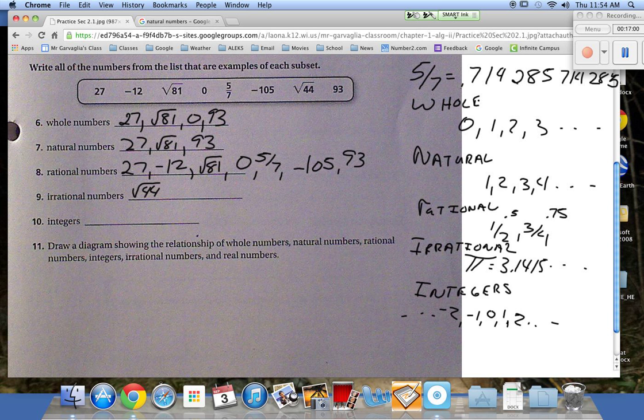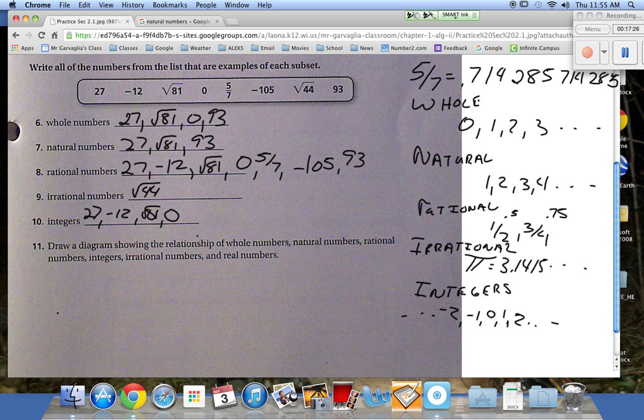All right. Integers. What integers do we have up there? What are integers? Whole numbers, right, that go negative and positive with 0. 27 is? Negative 12. Is square root of 81? Is 0? Yeah, right here.